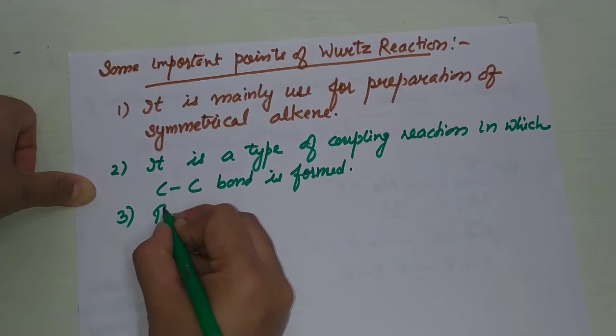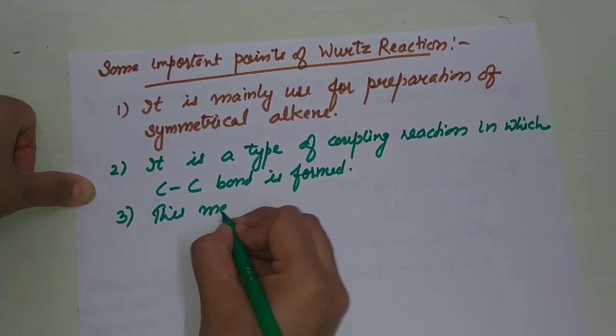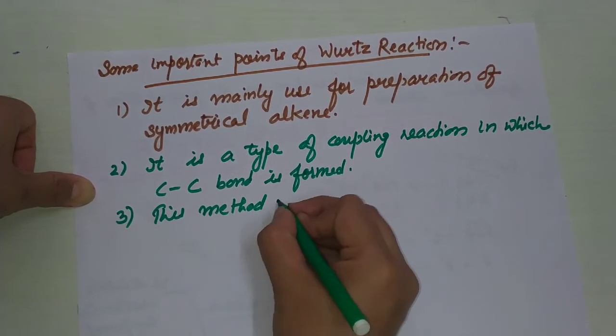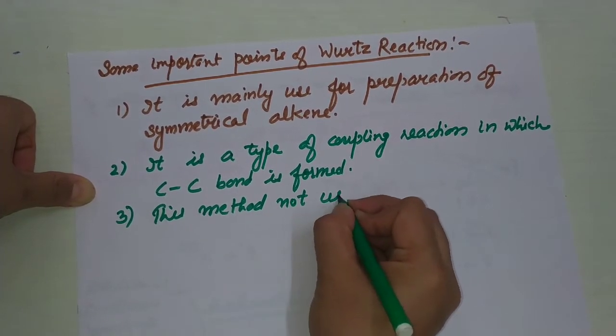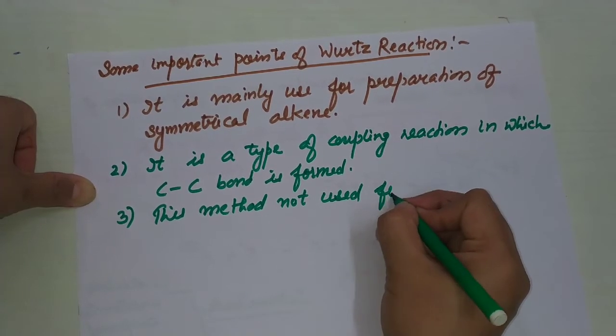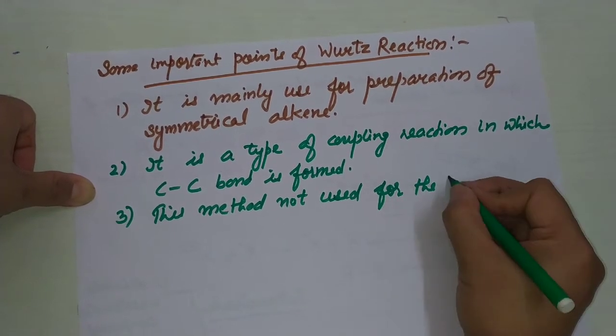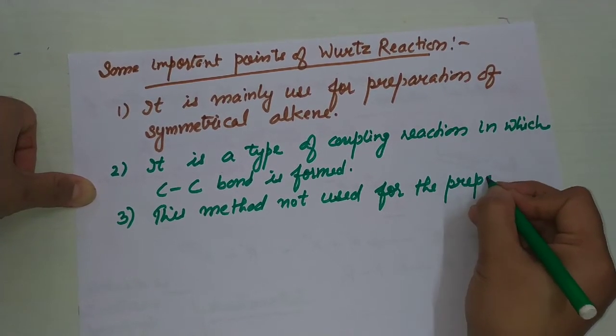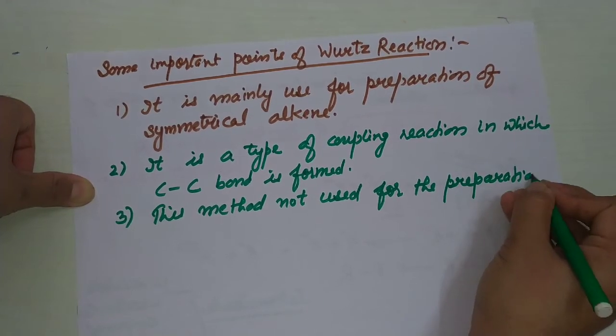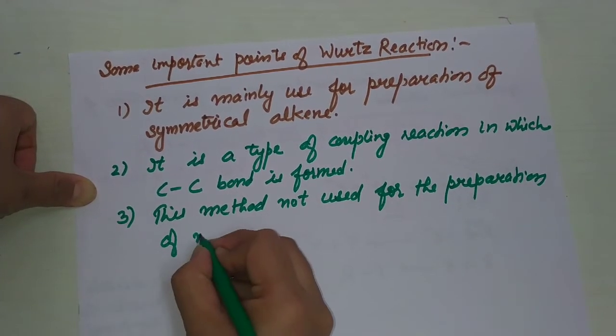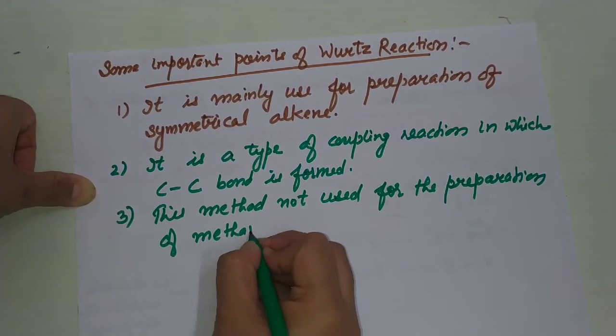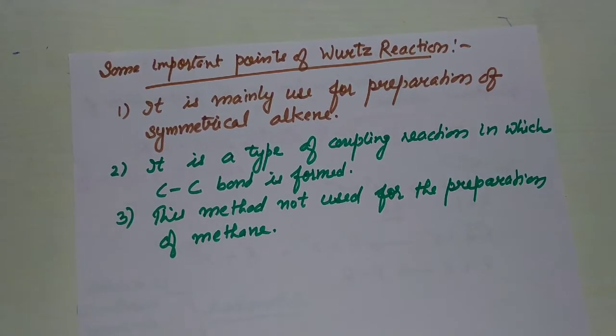And this method is not used for the preparation of methane. By this method, methane cannot be prepared because we can't take the methane molecule as a half molecule.